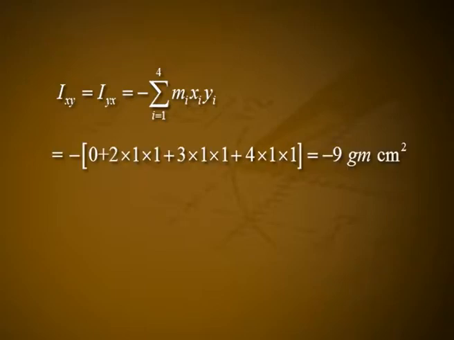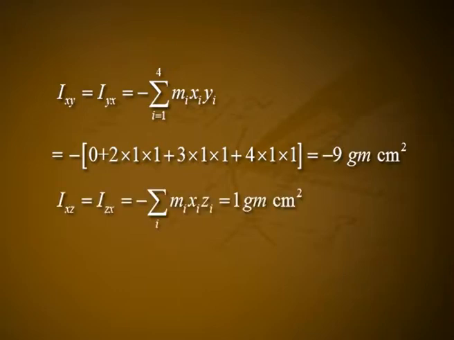Ixy is equal to Iyx, which is equal to minus of summation i varies from 1 to 4 mi xi yi, which is equal to minus of 0 plus 2 into 1 into 1 plus 3 into 1 into 1 plus 4 into 1 into 1, which is equal to minus 9 gram centimeter square. Ixz is equal to Izx, which is equal to minus of summation over i mi xi zi, which is equal to 1 gram centimeter square.